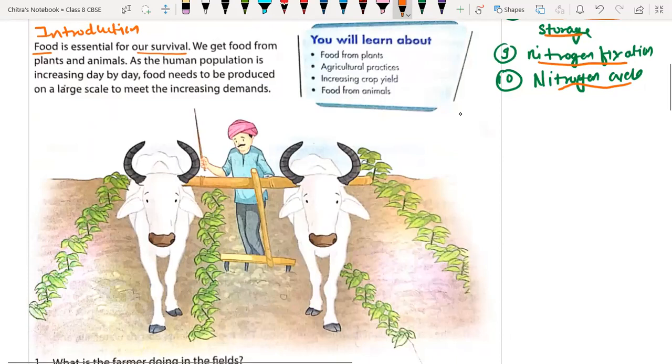We get food from plants and animals also. As the human population is increasing day by day and land is fixed, even the land used for crop production is getting reduced because we are using that land for industrialization, for making houses, roads, etc.